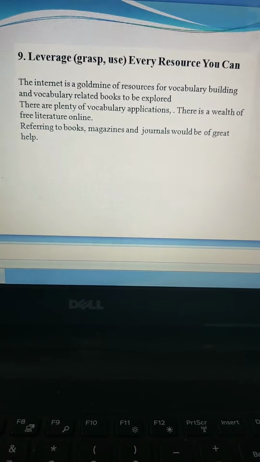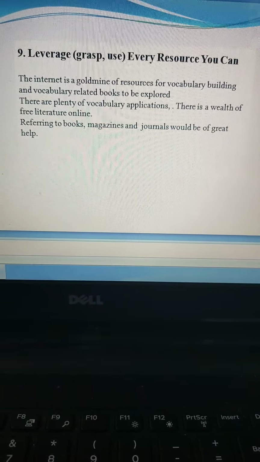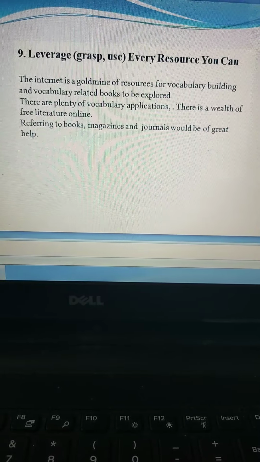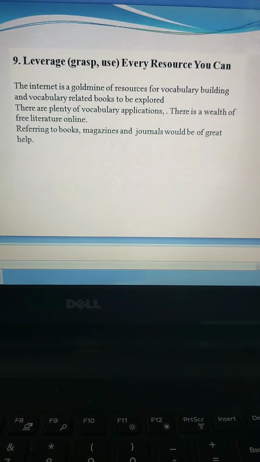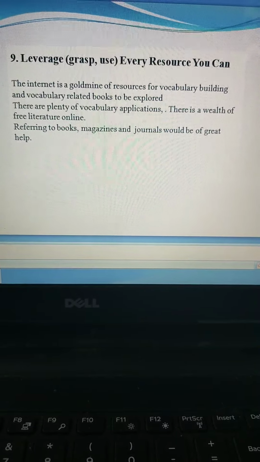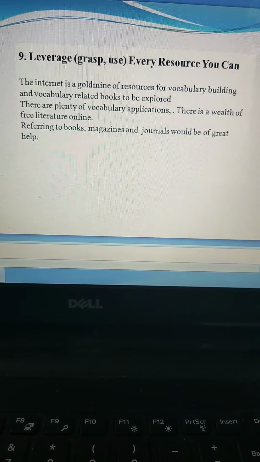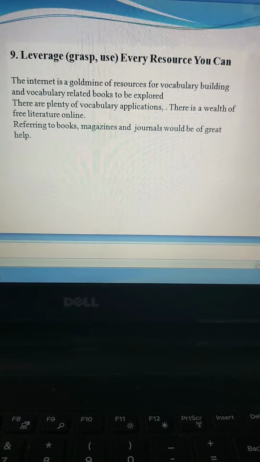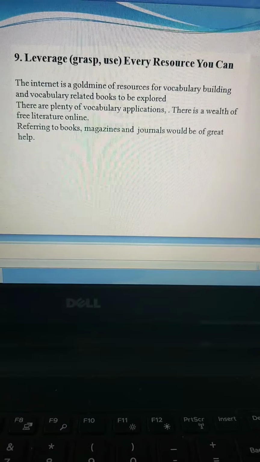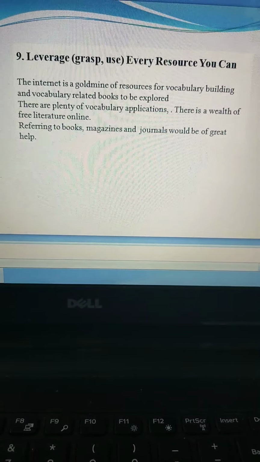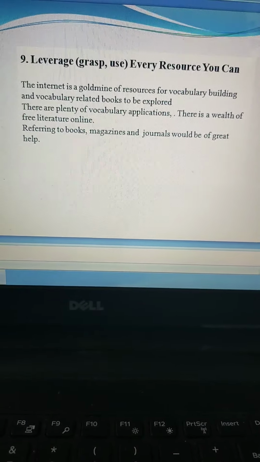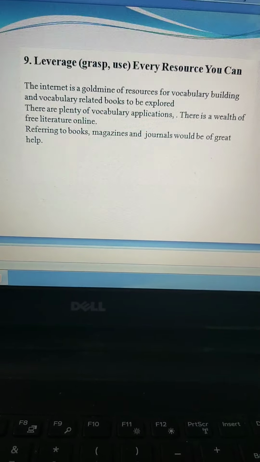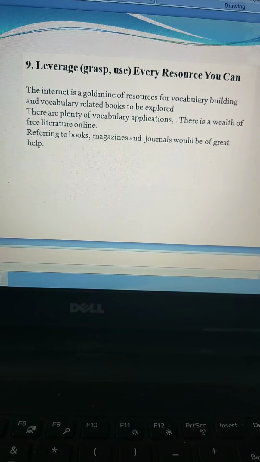Now coming to the ninth step of improving your vocabulary: leverage resources you can. What is leverage? Leverage is nothing but to grasp or to use every resource that you have. The easiest way to build your vocabulary is the internet, because it is considered the gold mine of resources. So many books are on the internet, guys. You need to explore them. They're all free, you don't really have to pay for them. So the internet is a real source of information.